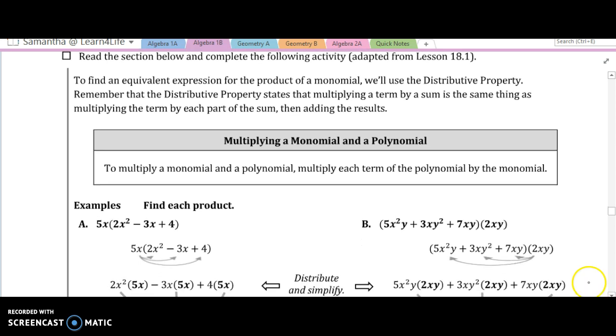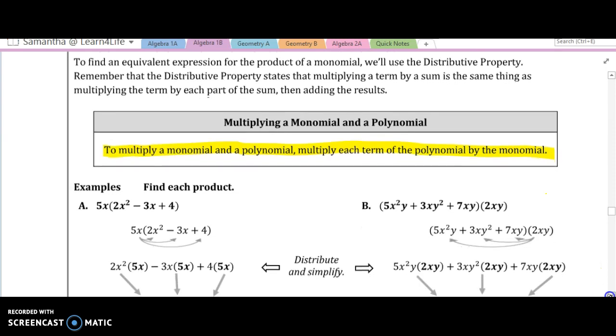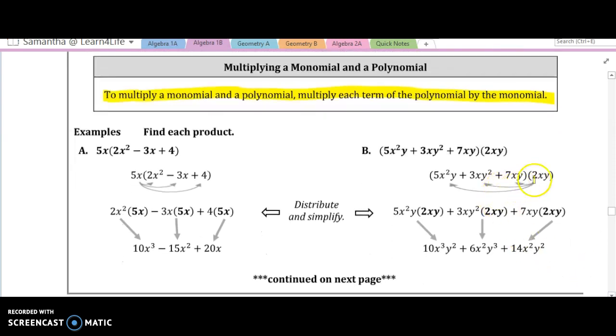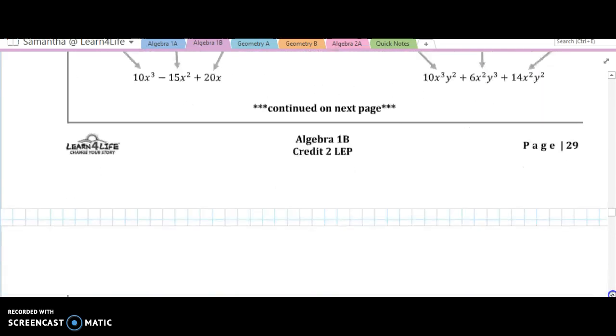Alright, so now we're going to be doing some distributing, so I want you to get out your highlighter and highlight some of these things. So remember that the distributive property states that multiplying a term by a sum is the same thing as multiplying the term by each part of the sum, then adding the results. So here it says to multiply a monomial and a polynomial, multiply each term of the polynomial by the monomial. So if you've learned the distributive property, you could see that you're using those arrows just like you did in the regular distributive property.